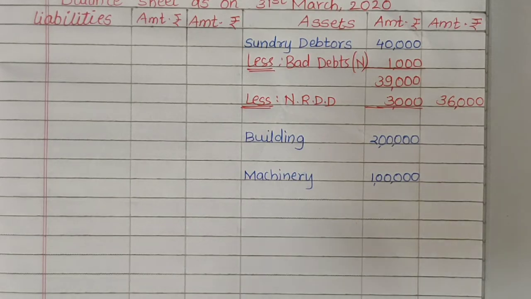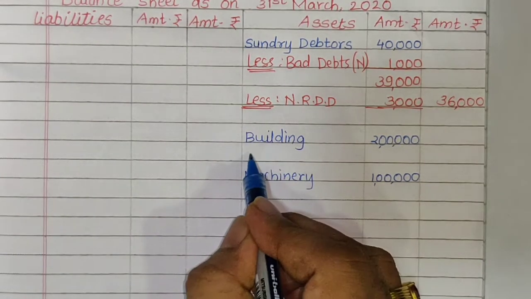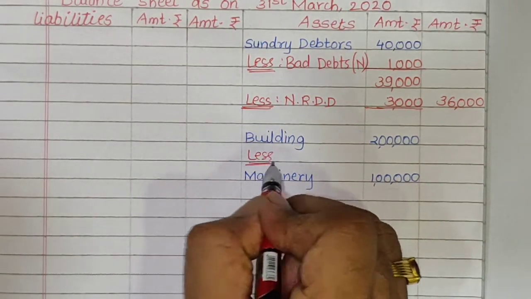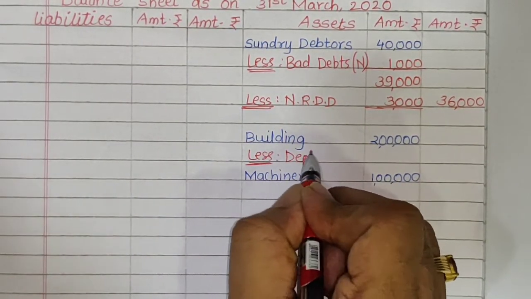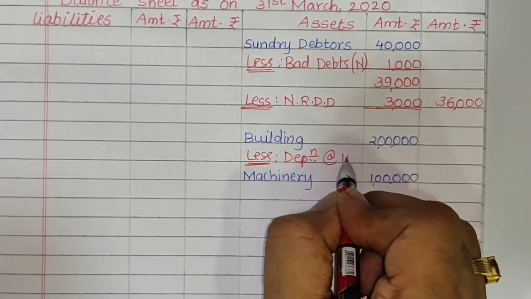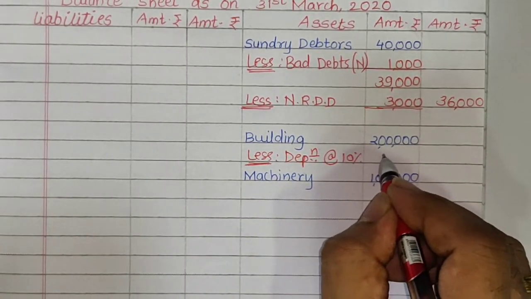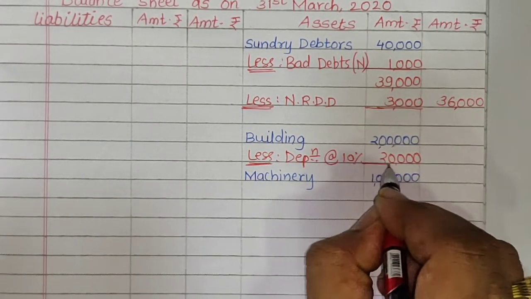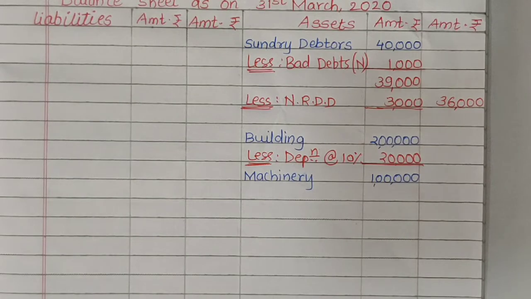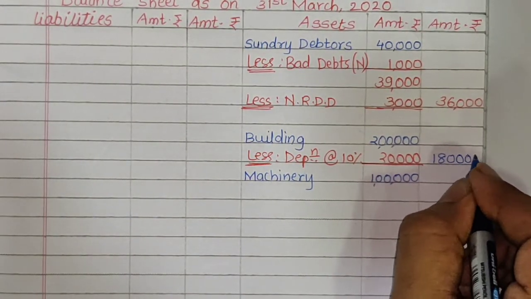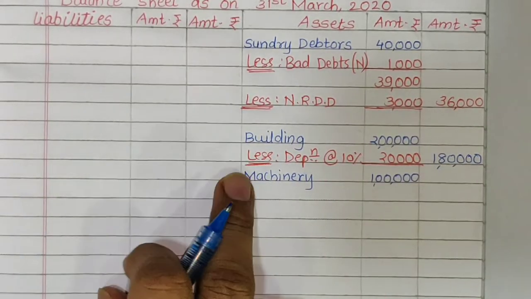So first effect will be less from building, less depreciation at the rate of 10%, which comes to 20,000. So the net value of the building is now 1,80,000. First effect, less from fixed asset.